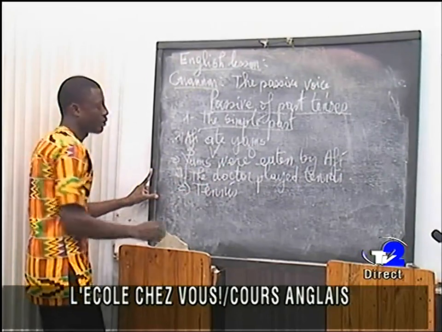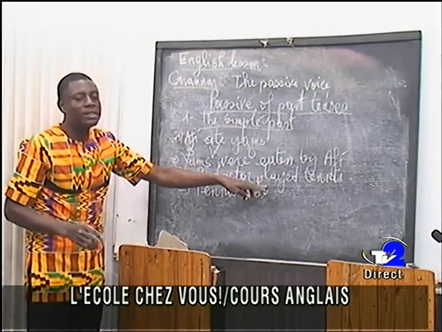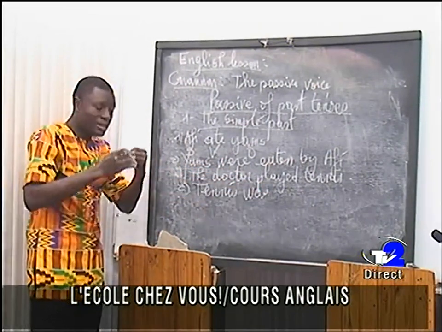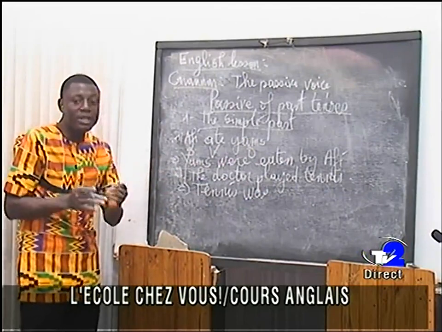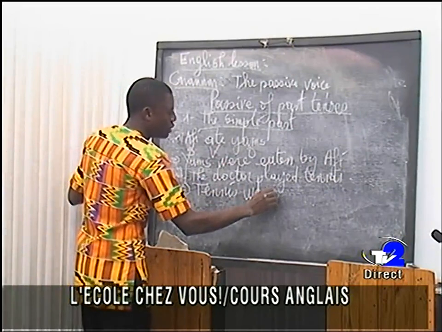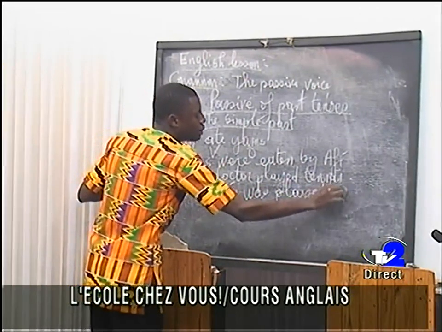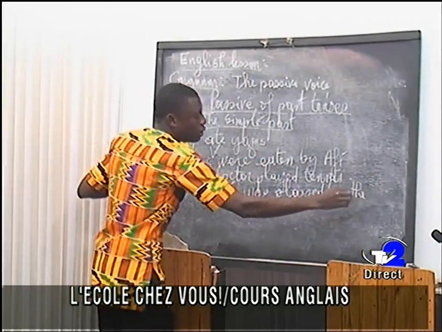Tennis was, because the sentence is in simple past. When the sentence is in simple past, we are going to use to be in simple past also. So tennis was played by the doctor.